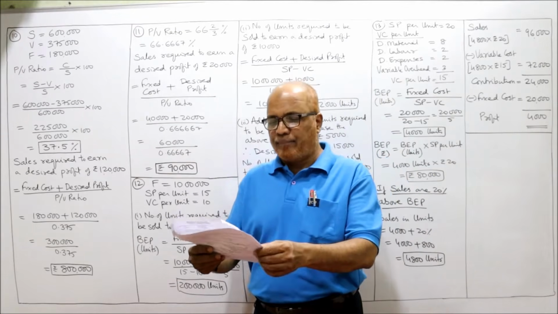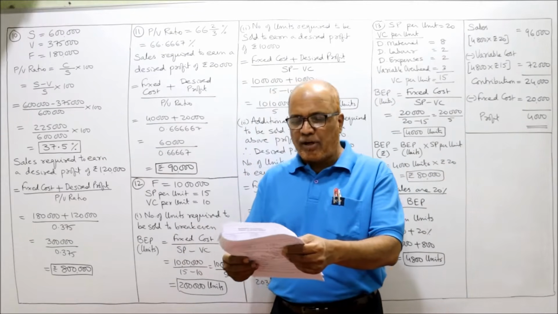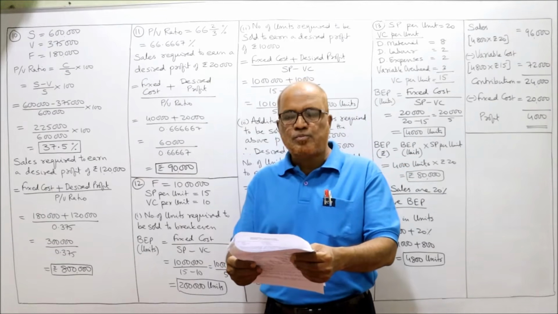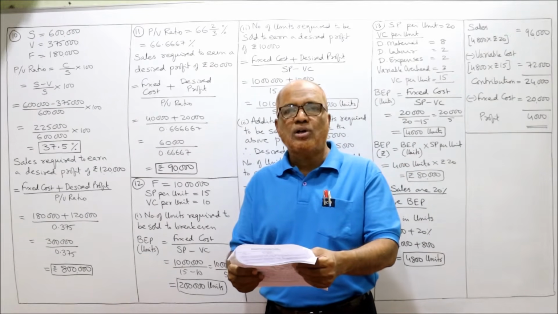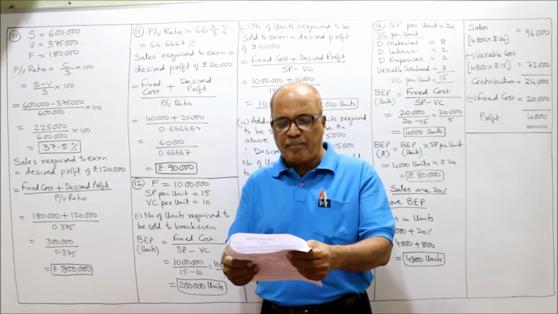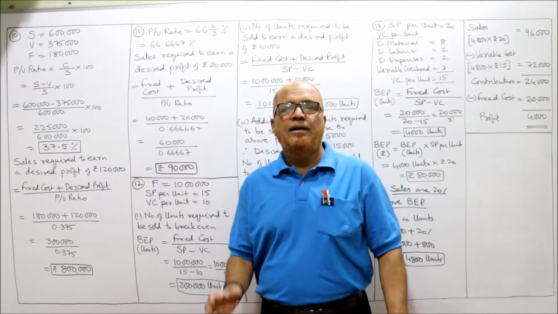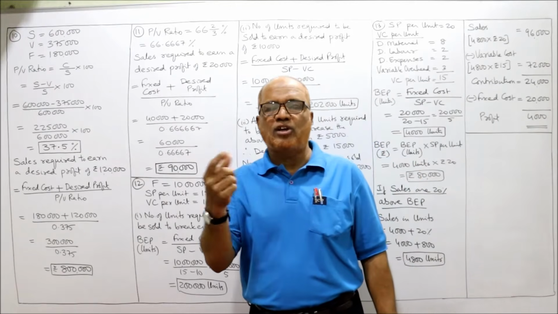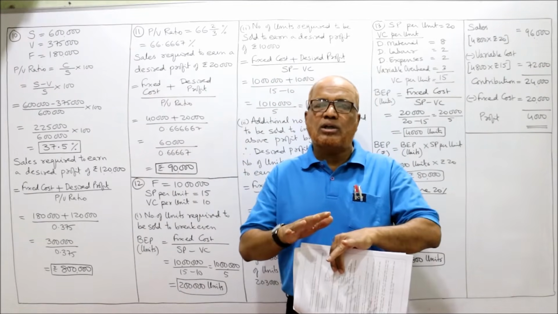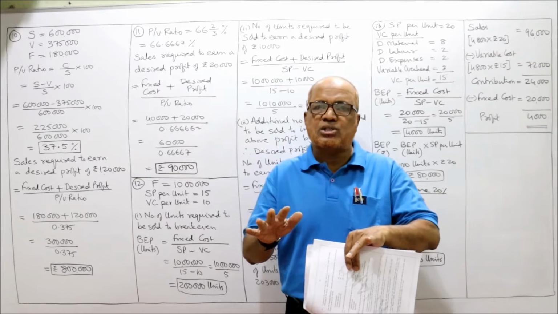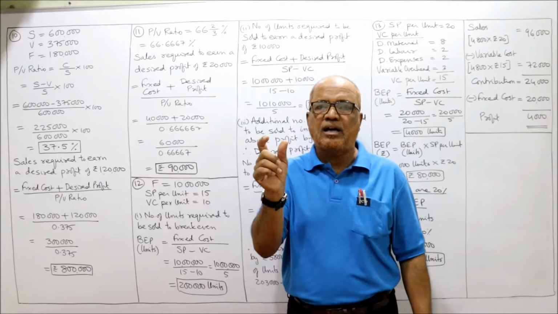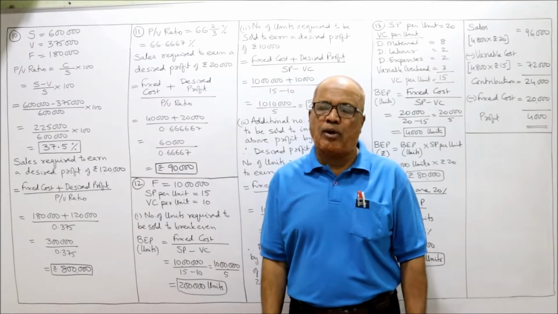See the problem number 10. Compute break-even point from the following particulars. So what are the particulars given? Fixed expenses 3 lakh, variable cost per unit 16, selling price per unit 21. See, break-even point is that point at which there is neither profit nor loss, where the total sales and total cost will be equal, nothing is left. That is called break-even point.